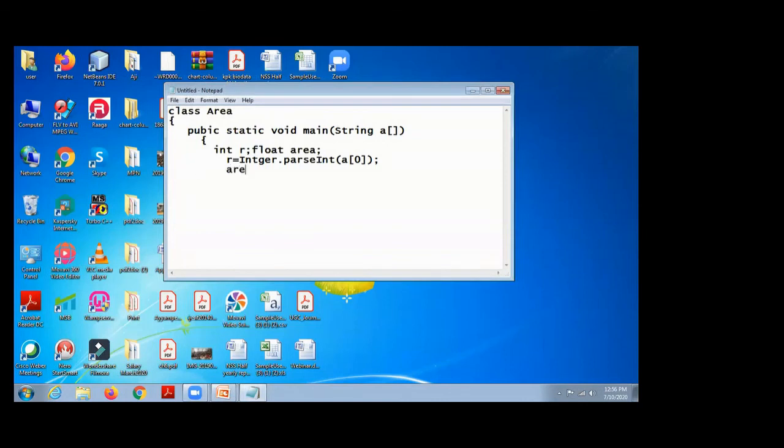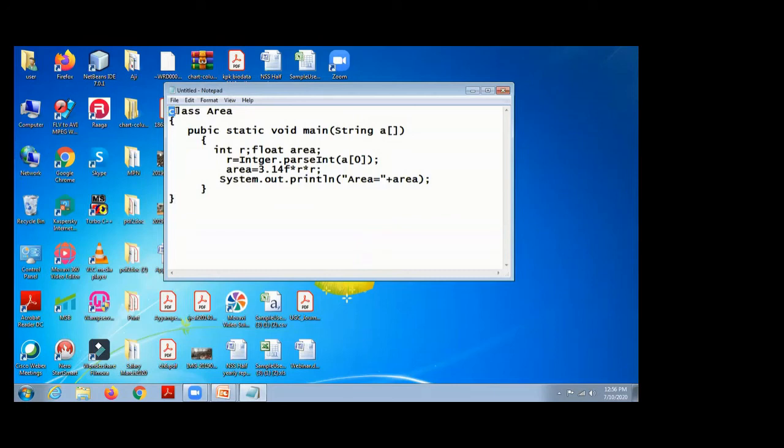Then I calculate the area. Area equal to 3.14f, pi, into r, pi r square. Then I will print the area using the System.out.println statement, that is "area equal to" plus area. This is a simple program for calculating the area of a circle.